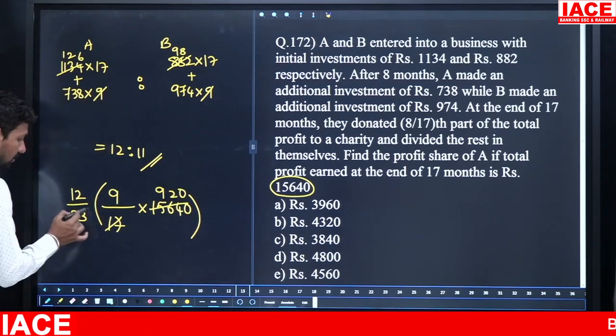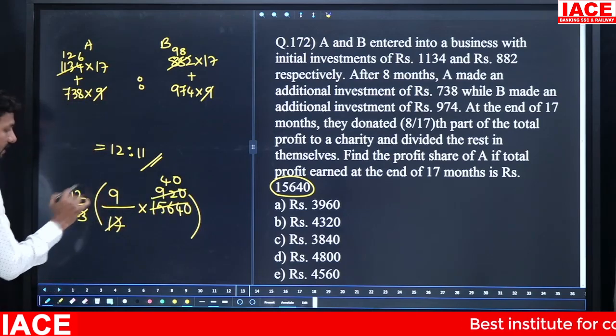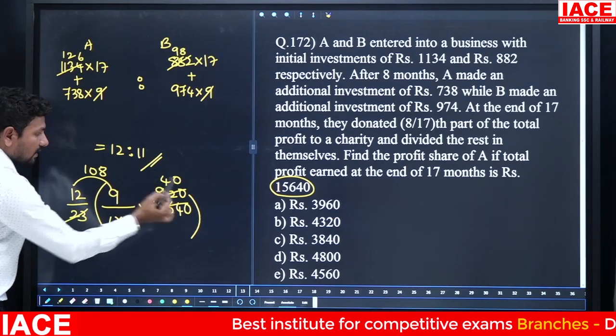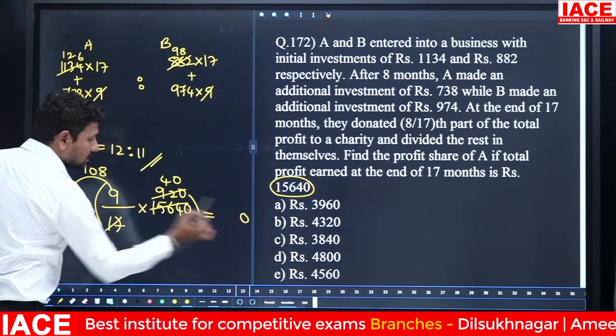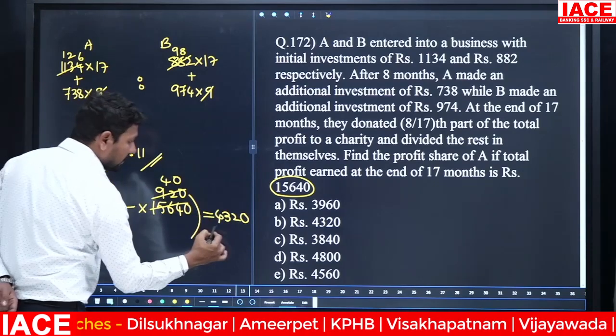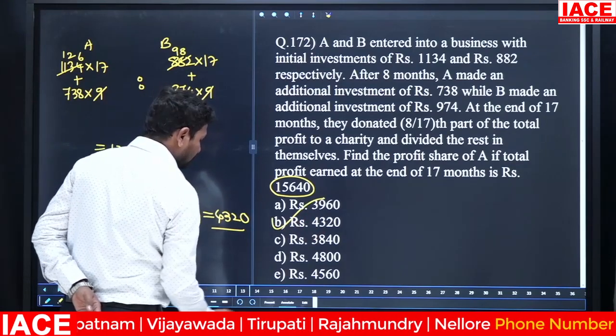Okay. Next, 23 fours are 92, so 4 times, and 40 for multiplication. 12 nines are 108. 108 into 40. 0 extra. 4 eights are 32 and 4 ones are 4. Then finally A's profit is how many rupees? 4320 rupees. Option B.